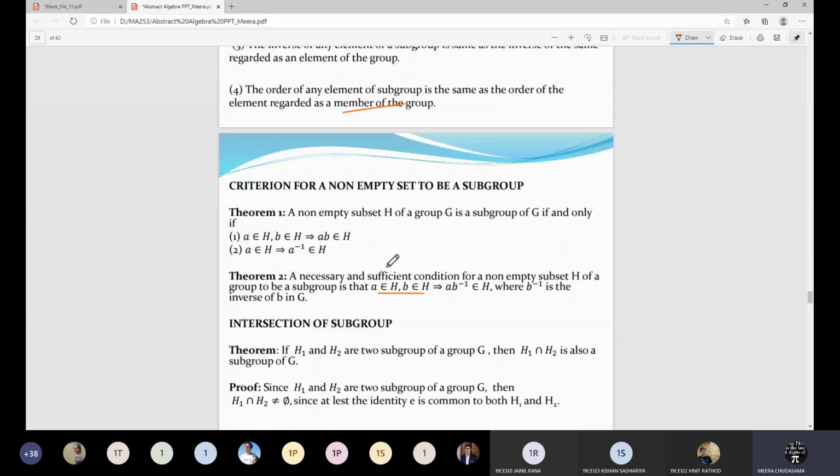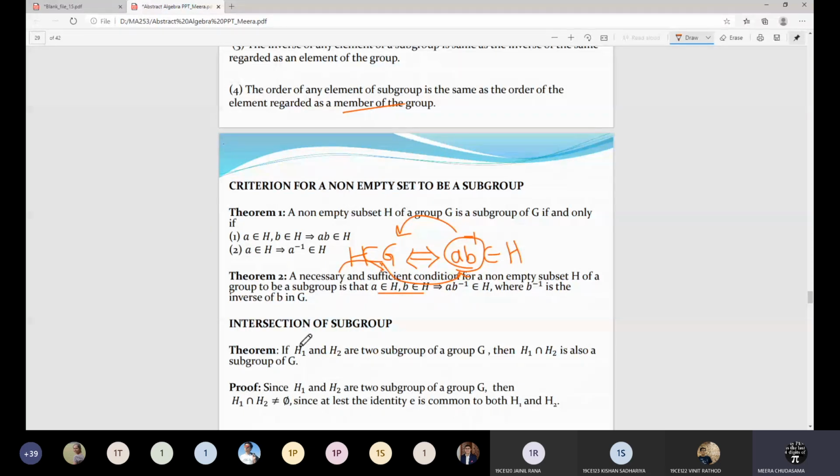The necessary and sufficient condition means if and only if: if H is a subgroup of G, then for A and B in H, AB inverse will also belong to the set H. So if this condition is satisfied, H becomes a subgroup. If H is a subgroup, then this condition is automatically satisfied. This is the necessary and sufficient condition.